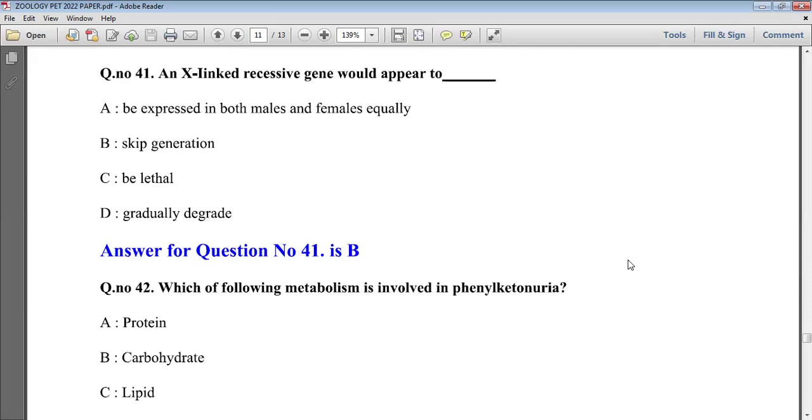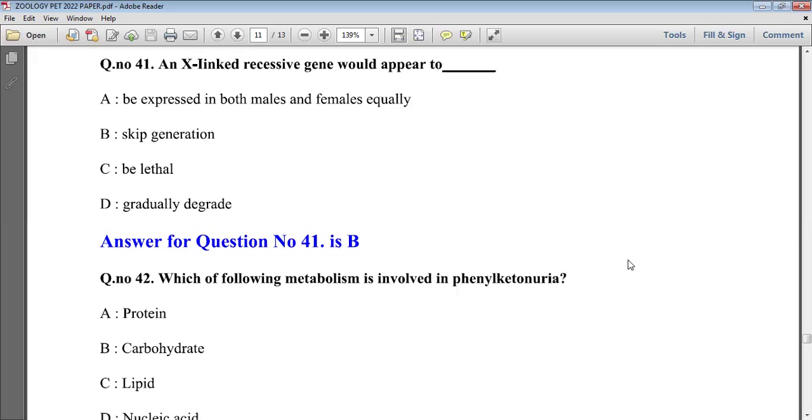But his daughter is not diseased or affected by that disease, but his grandson will show that disease. So here daughter is skipped. Daughter is not affected by that chromosome. So such type of inheritance is called X-linked recessive or X-linked inheritance. So in this, one generation is skipped. She lives as a carrier but is not diseased, and the next generation shows that disease. So such type of inheritance is called X-linked recessive. So option B will be right here.